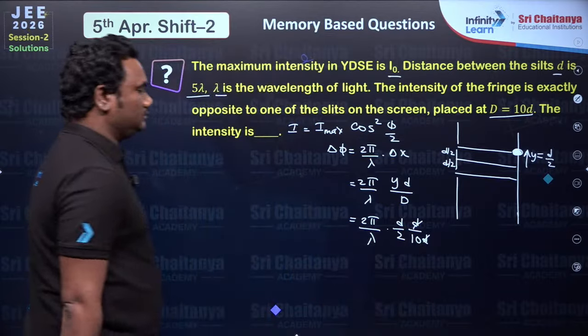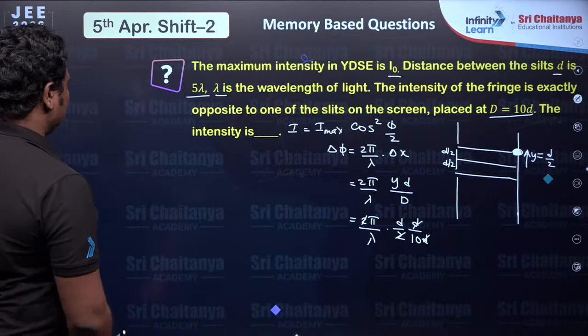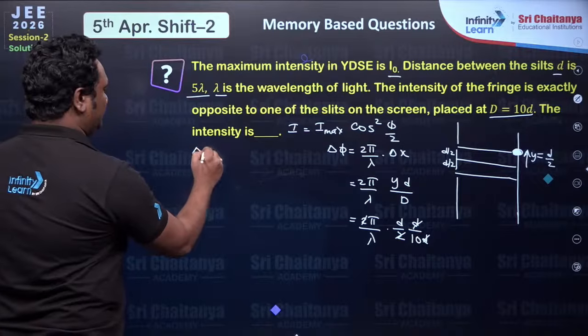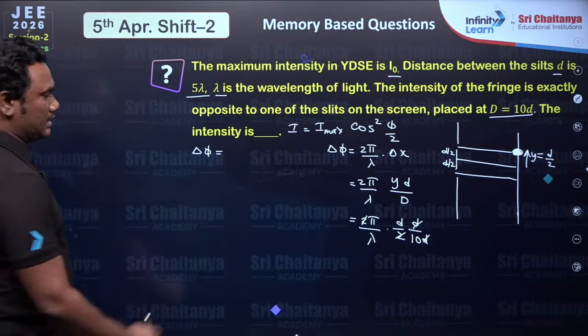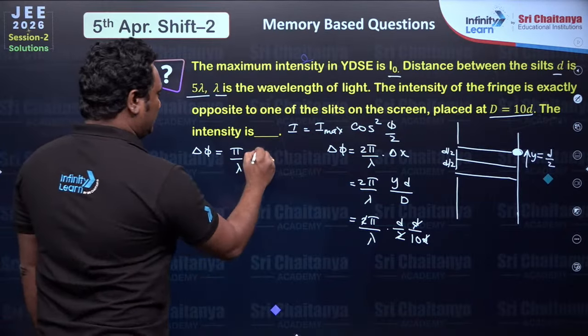D and D cut. You can cut this 2 and 2 also. So delta phi is coming as pi by lambda times d by 10.